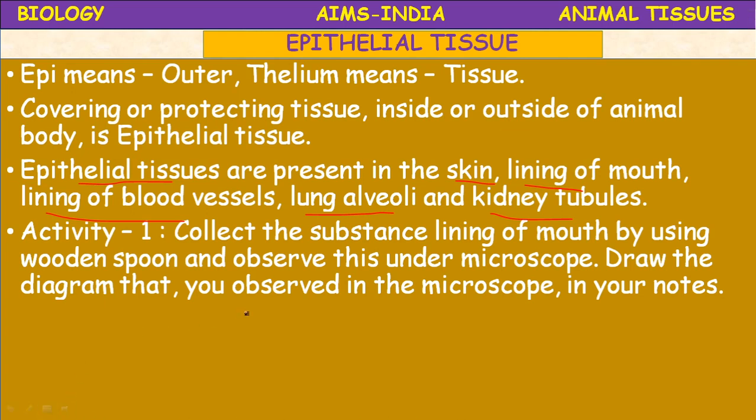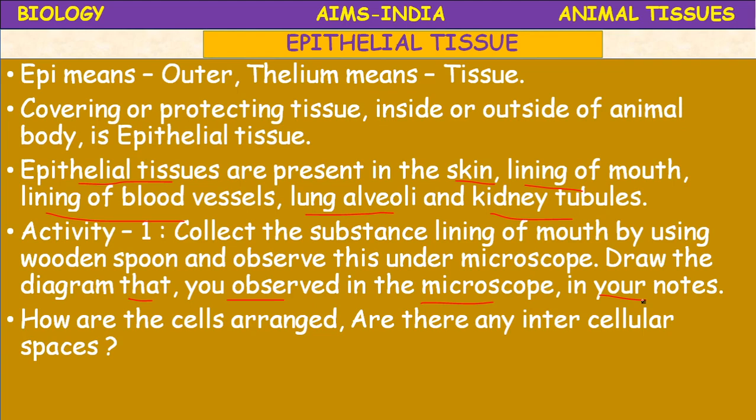While observing, draw the diagram that you observed under the microscope in your notebook. How are the cells arranged? Are there any intercellular spaces? No intercellular spaces.